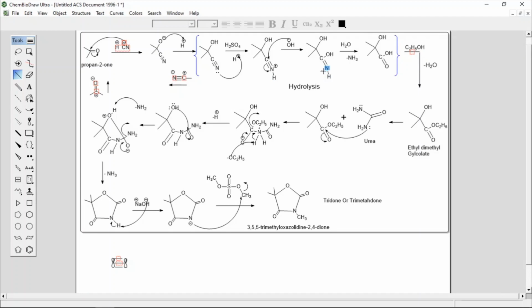Now nitrogen has two extra electrons, because the pi bond had two electrons and they shift onto nitrogen. That's why we write it as two electrons.